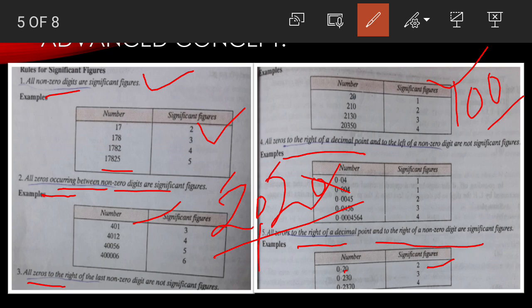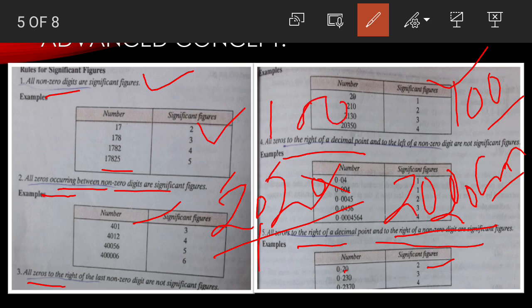But in new terms, if I am writing 2020 and at the end I write centimeter, meter or rupees, any unit, then there are 4 significant figures. This you need to keep in mind. Anyhow, if it is written simply 100, then there is only 1 significant figure. But if it is written 100 meter, kilometer or centimeter, then you need to think there are more than in the ordinary situation. Like if I am talking about 100, then it is only 1 significant figure. But if I am writing 100 rupees, then there are 3 significant figures.